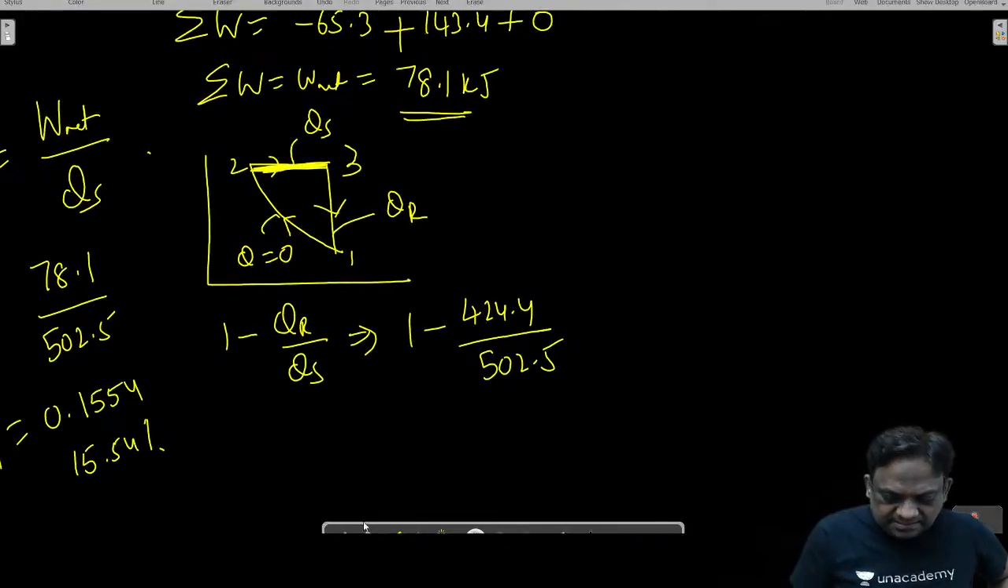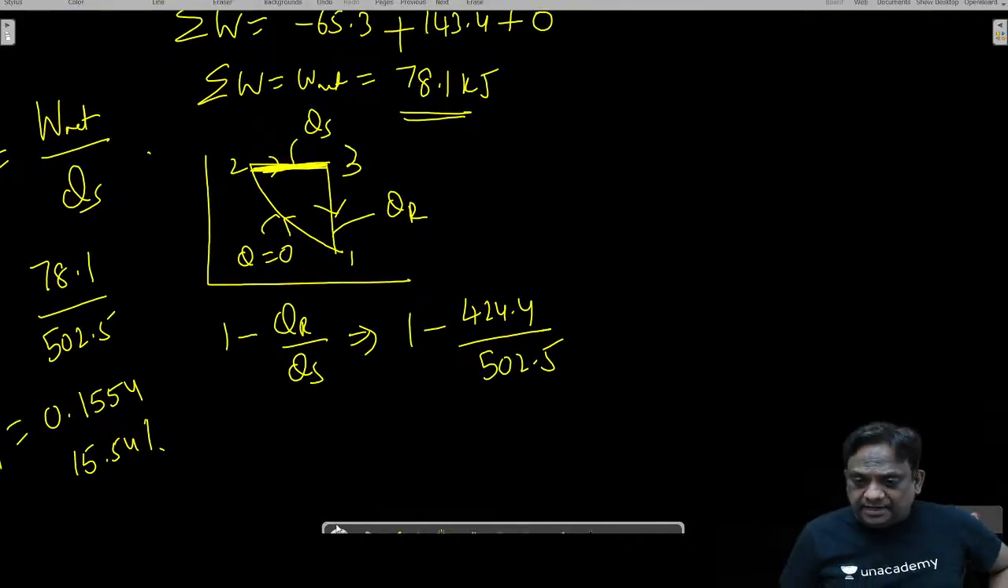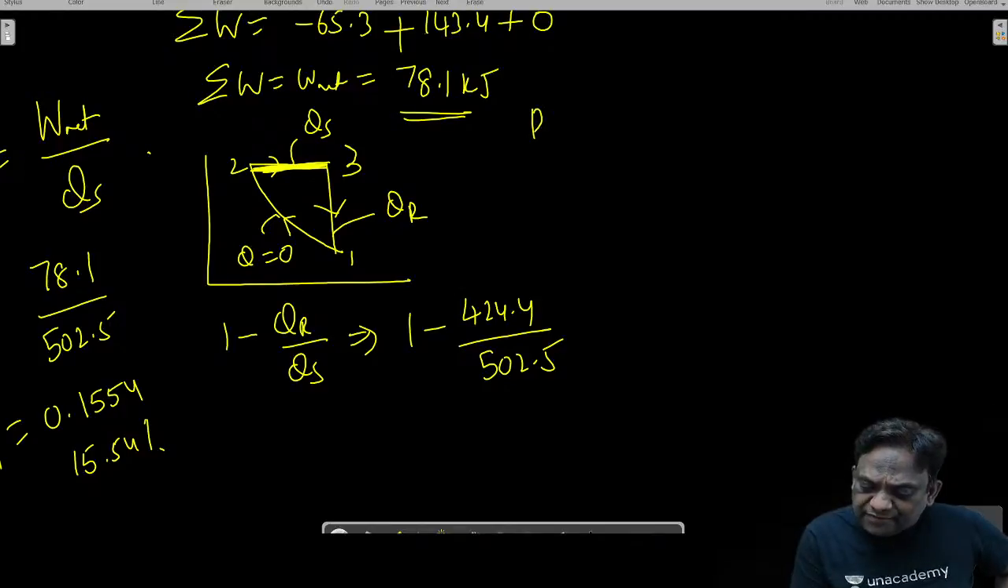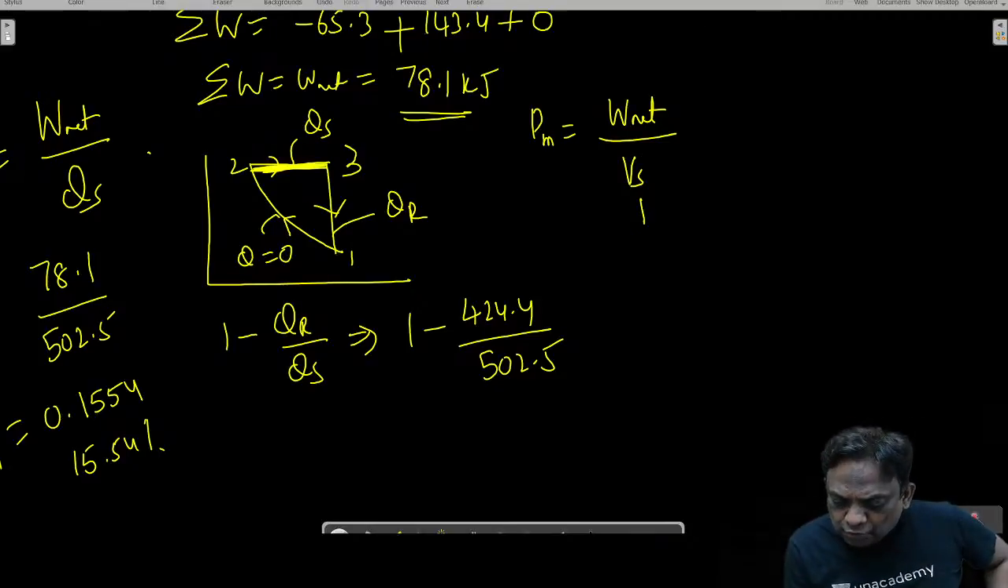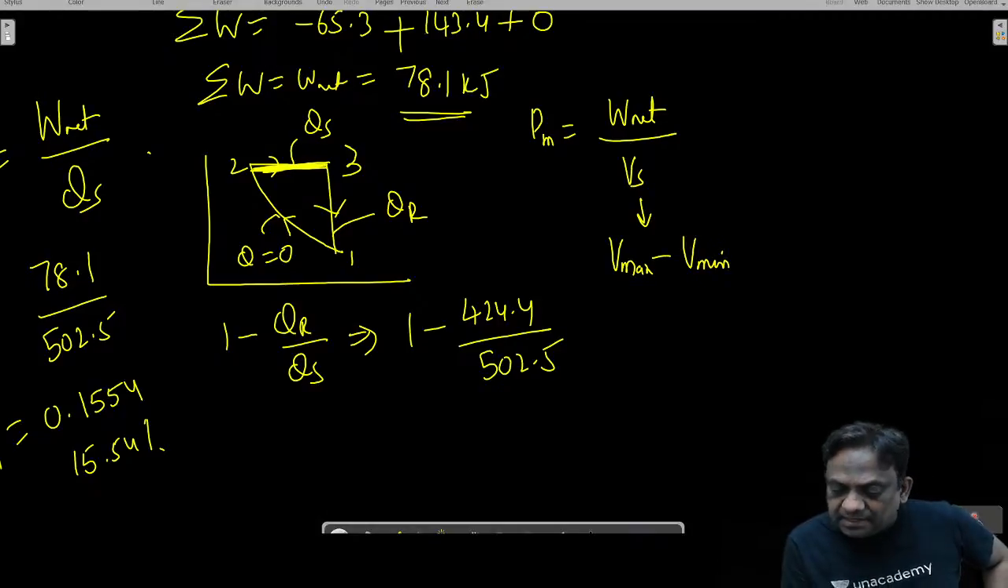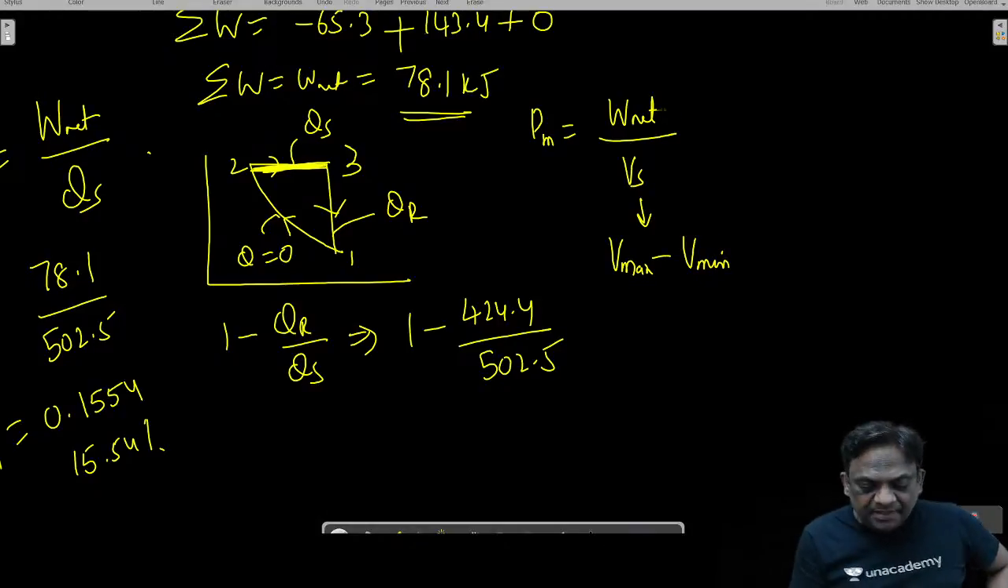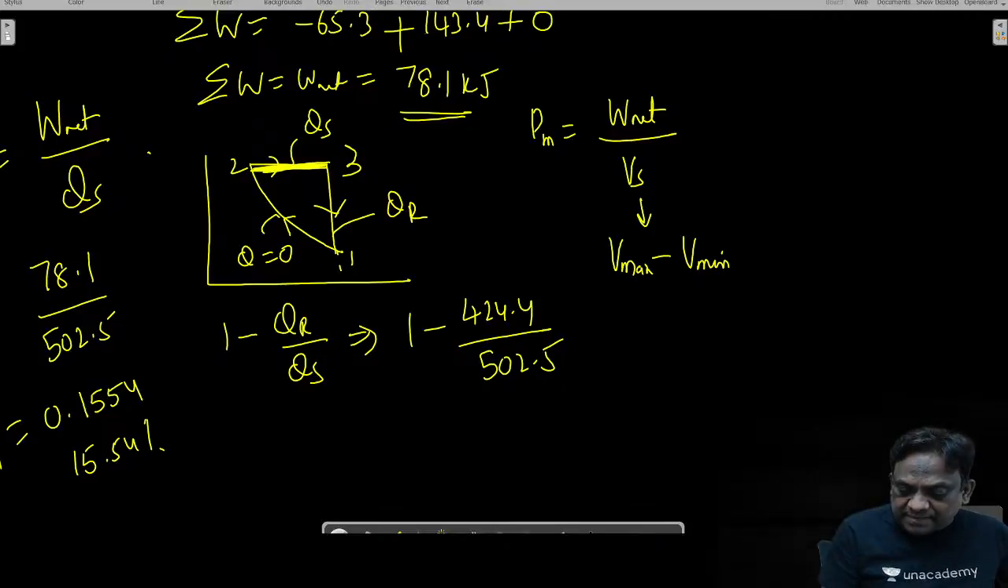If you attend my classes, I will tell very clear. I had told you very clearly. So therefore, mean effective pressure is always equal to net work by swept volume. कभी भी याद रखना, swept volume means maximum volume minus minimum volume. I repeat, swept volume is always maximum. Where is the volume maximum? V1 is maximum.